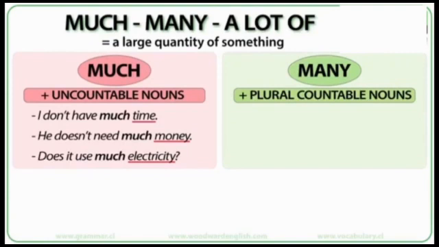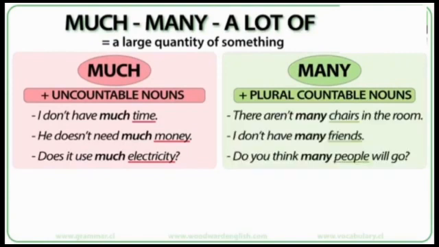Many is used with plural countable nouns. There aren't many chairs in the room. I don't have many friends. Do you think many people will go? People, chairs, and friends are countable nouns, so we use many before them.